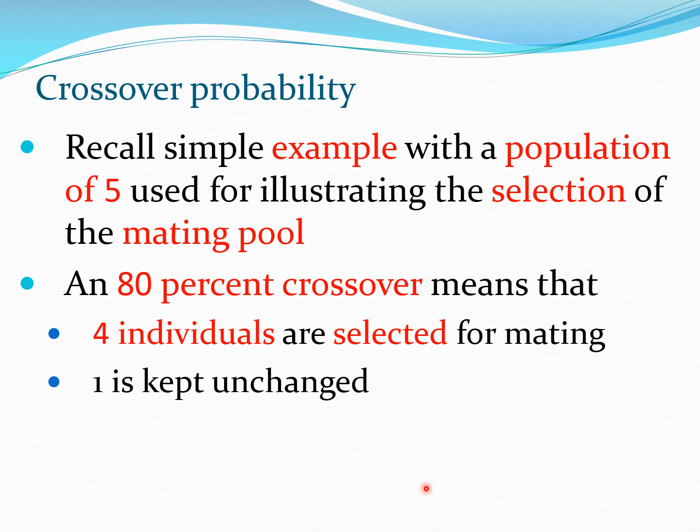Now, if we go back to our example, which we used in our previous video, we saw that we created a population of 5 strings, and then we performed tournament selection or roulette wheel selection using that particular 5-string population. So that was a test problem deliberately created in a very simple manner. Now, if we do an 80% crossing, that would mean that 4 of those members are selected for mating and 1 member is kept without any change. So this could probably be one of the better members of the population.